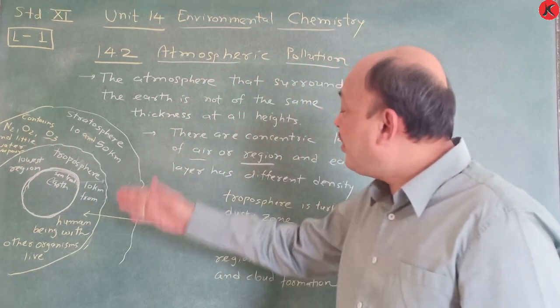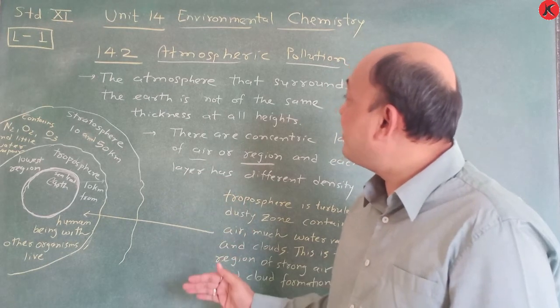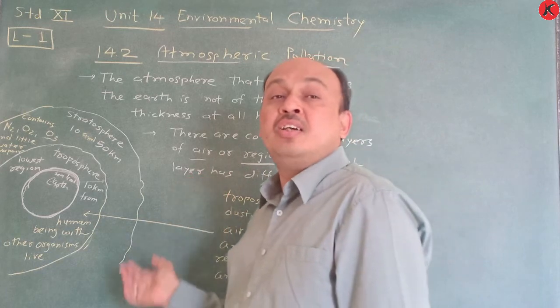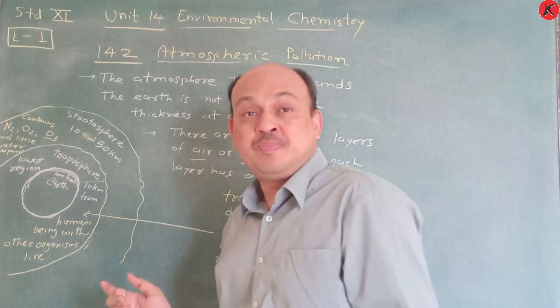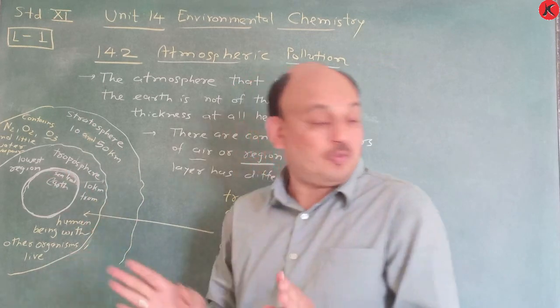But here we have to learn now which type of pollution. Now in 14.2, atmospheric pollution, we have to consider two types. One is tropospheric pollution.